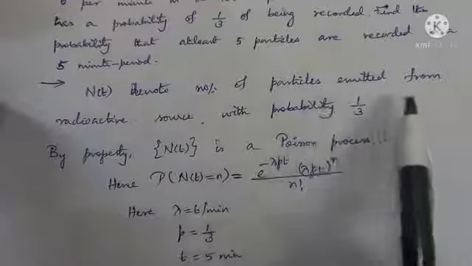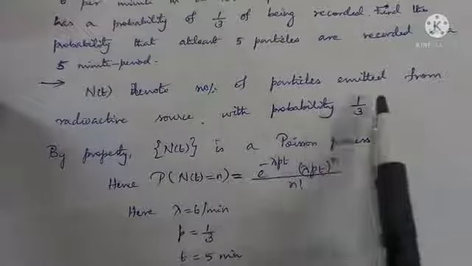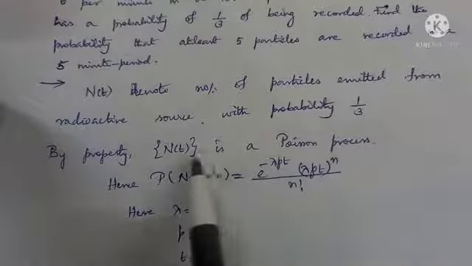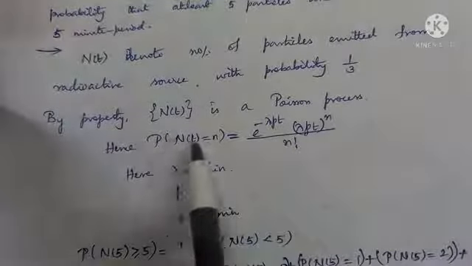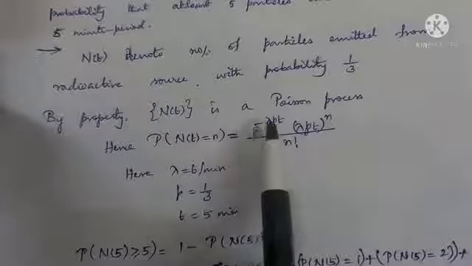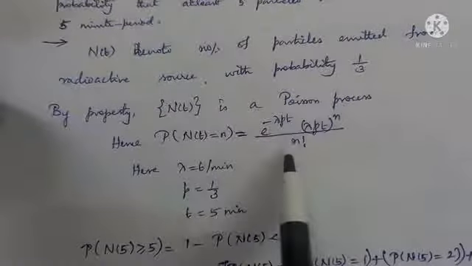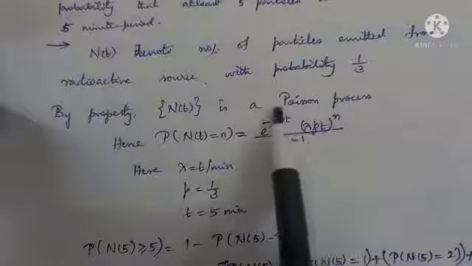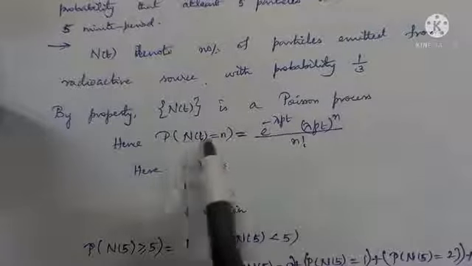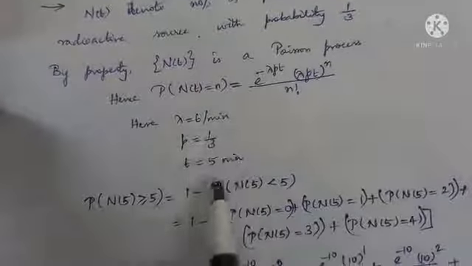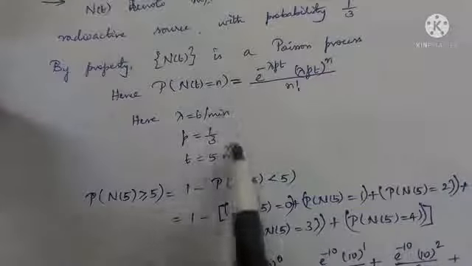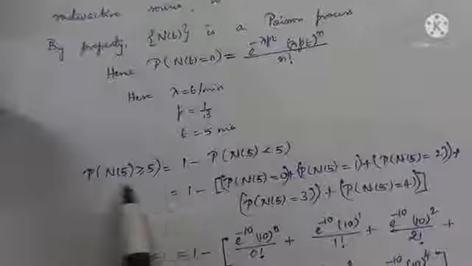Let us write N of t to denote the number of particles emitted with probability 1 by 3 of being recorded. Then N of t is a Poisson process by the property. So the probability law here is e power minus lambda t whole power n by n factorial. But the parameter is lambda p here when it is for recorded occurrences. So lambda p t, where lambda is 6 per minute, p is 1 by 3, t is 5 minutes. They are in the same unit of time.